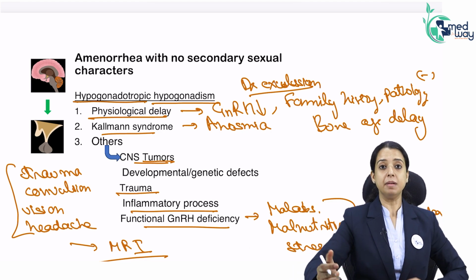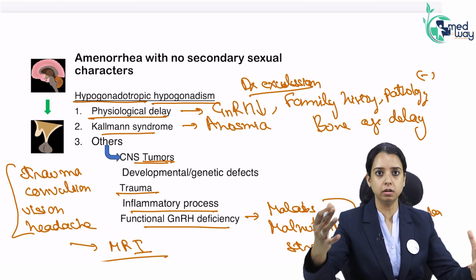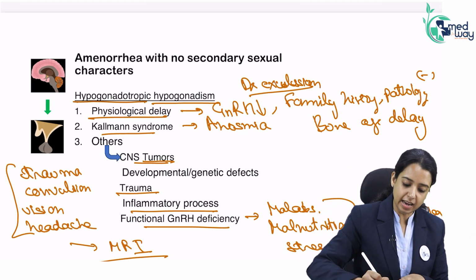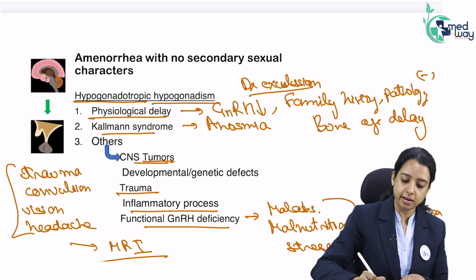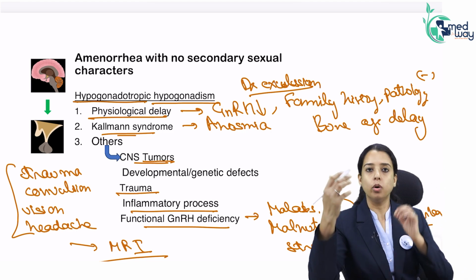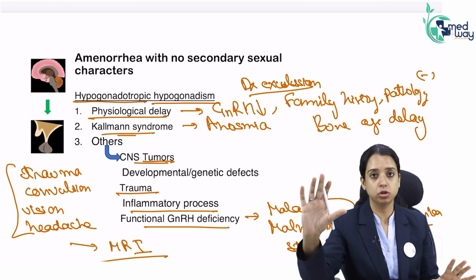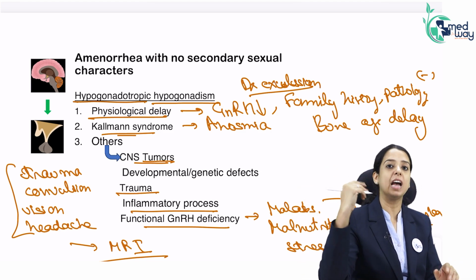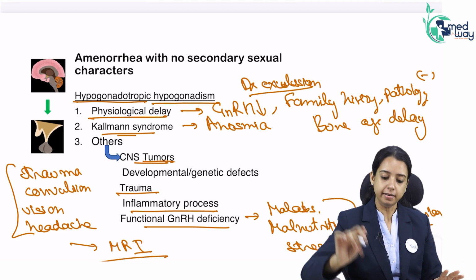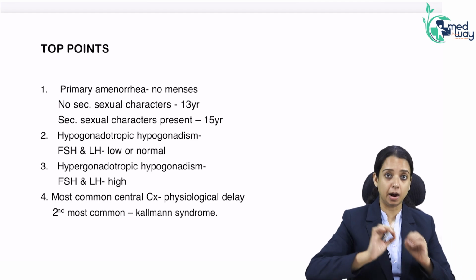So if you are talking about primary amenorrhea, where the patient has not even attained menses and secondary sexual characters, it has to be something genetic, like a tumor, Kallmann syndrome, or physiological delay. What is the most common cause of hypogonadotropic hypogonadism? Physiological delay. Second most common cause, Kallmann syndrome. Clear?